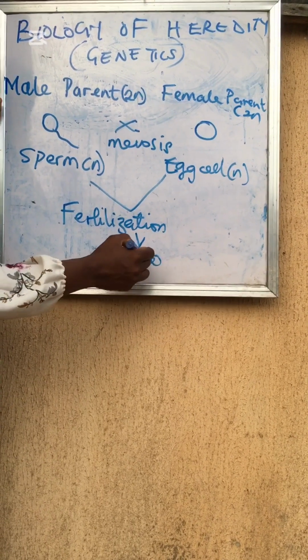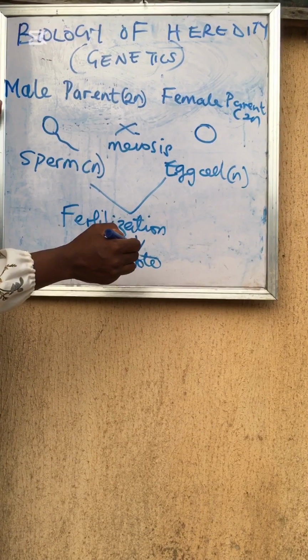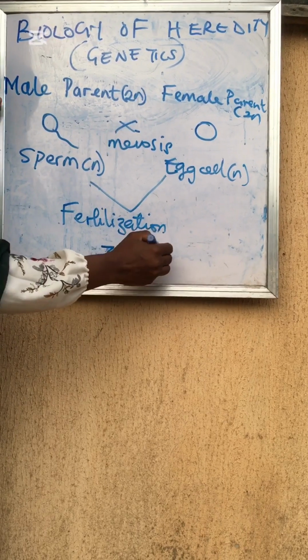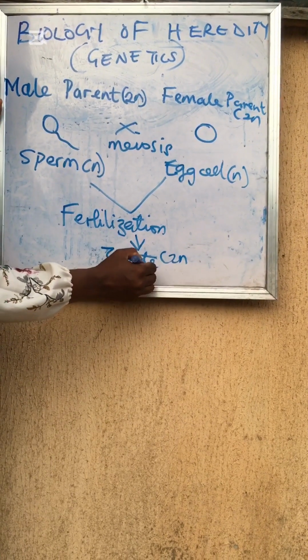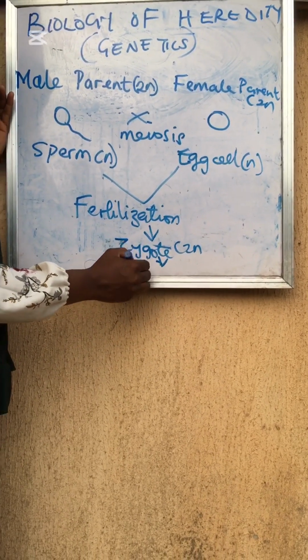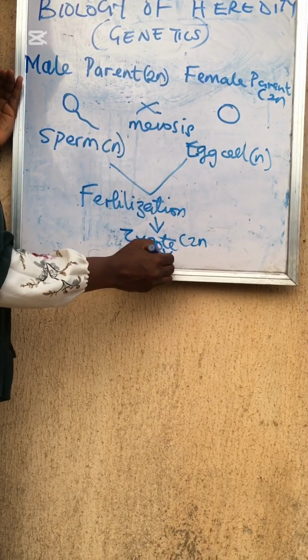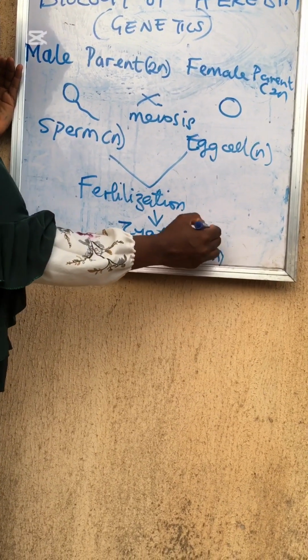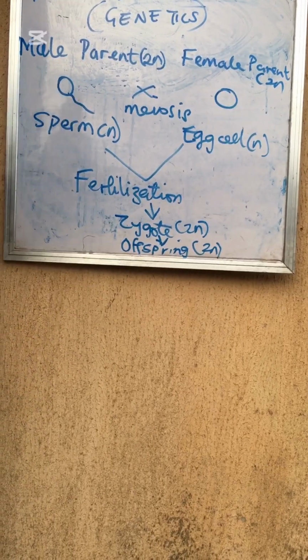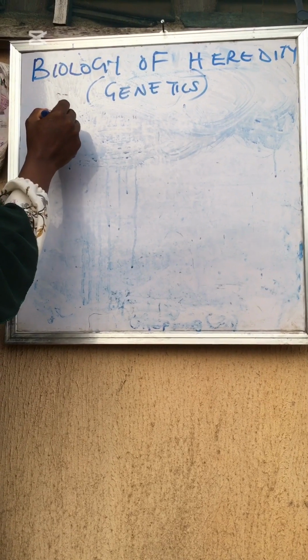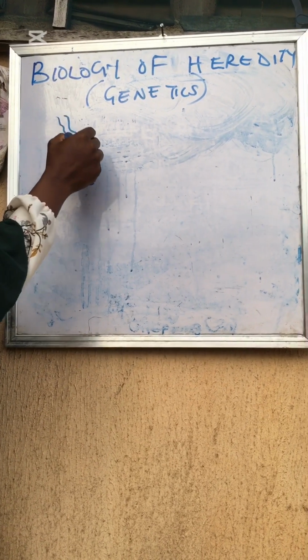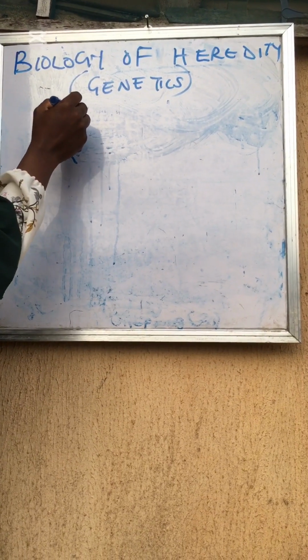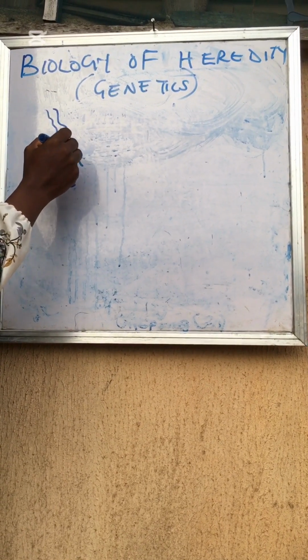Cell division takes place, which leads to the haploid number of the chromosomes. That is, we are going to be having 23 from the sperm, 23 from the egg cell, which will form the zygote. That is 23 plus 23, that's 46. That's 2n. That is 2 open brackets 23, then close brackets. That's 46. So the offspring will also have 46, not 92.